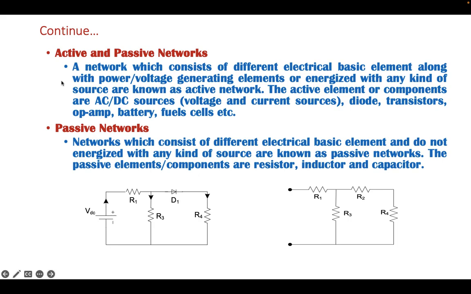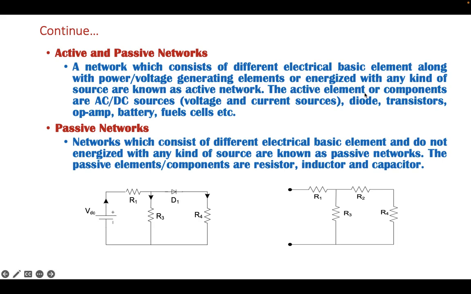The active and passive networks are defined based upon the network components, whether they have their own source, or the network is energized from an external source. A network which consists of different basic electrical elements along with power or voltage generating elements, or is energized with any kind of source, is known as an active network.